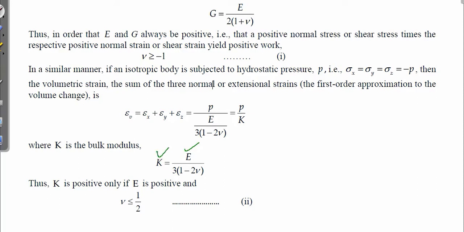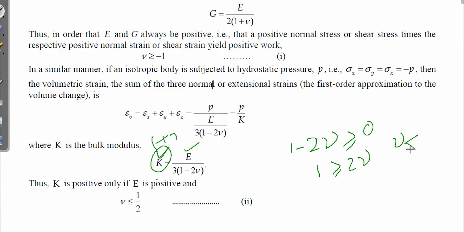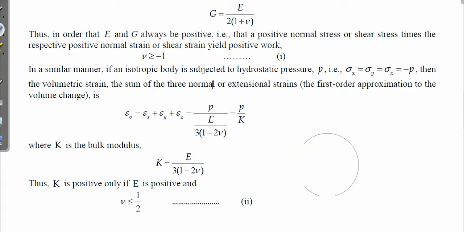K has to be positive only if E is positive and this denominator term is positive. Why K has to be positive I will discuss a little bit after this. So now 1 minus 2 nu has to be positive because we have to make this K positive, and E is already positive. So this is greater than or equal to 0, or 1 is greater than or equal to 2 nu, or nu is less than or equal to plus half. So this relation is coming less than or equal to half.